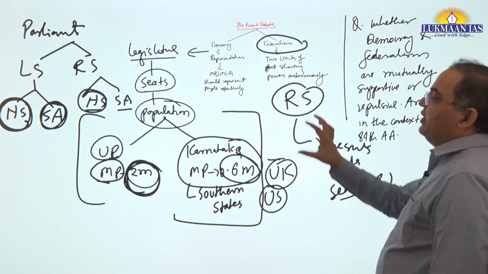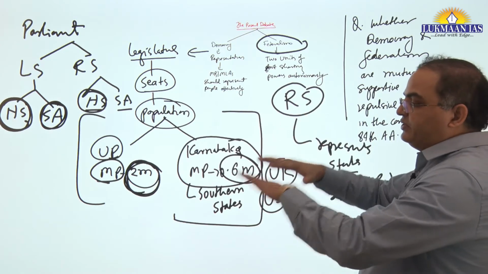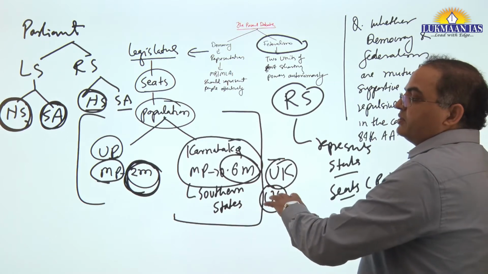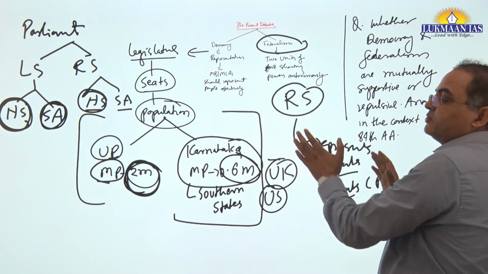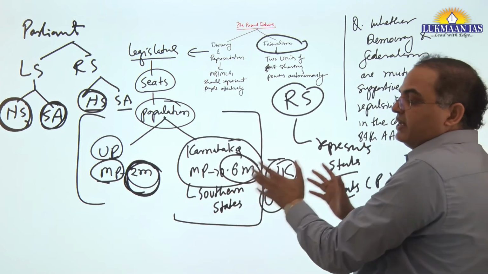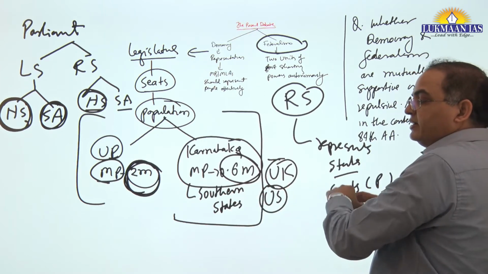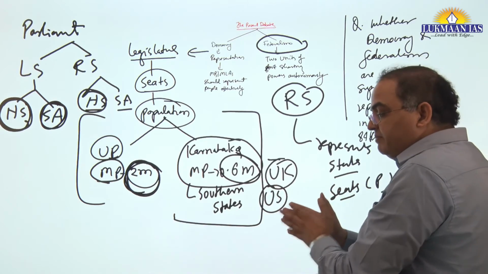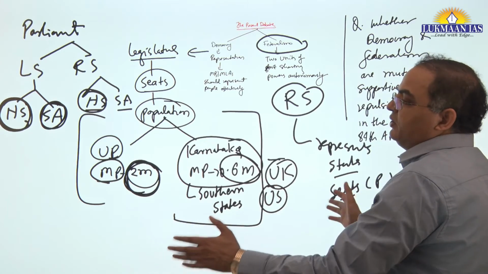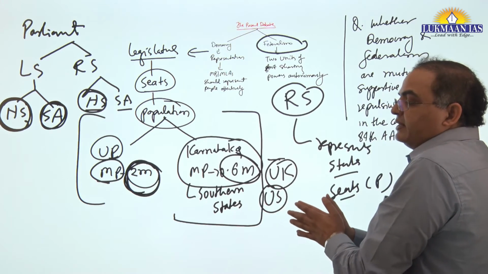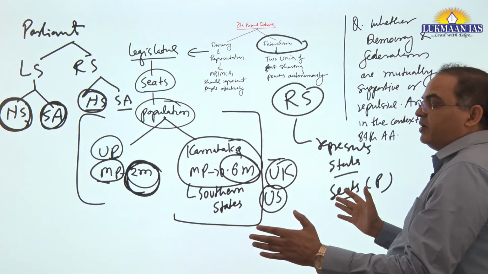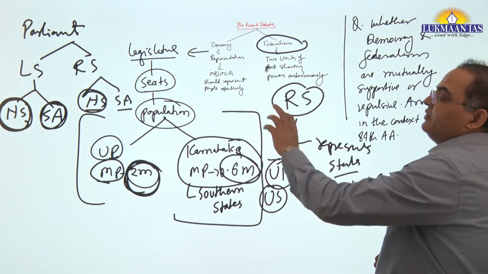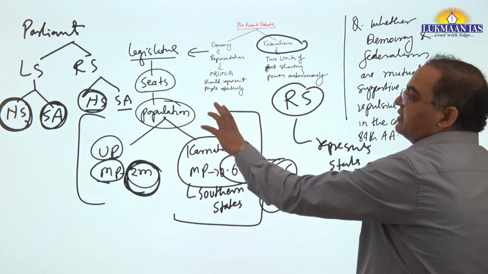We have frozen the number of seats because the southern states would complain that they are losing more. Then there will be further imbalance in the federal polity. So to avoid further imbalance in federal polity, we are not reviewing this imbalance in democracy.